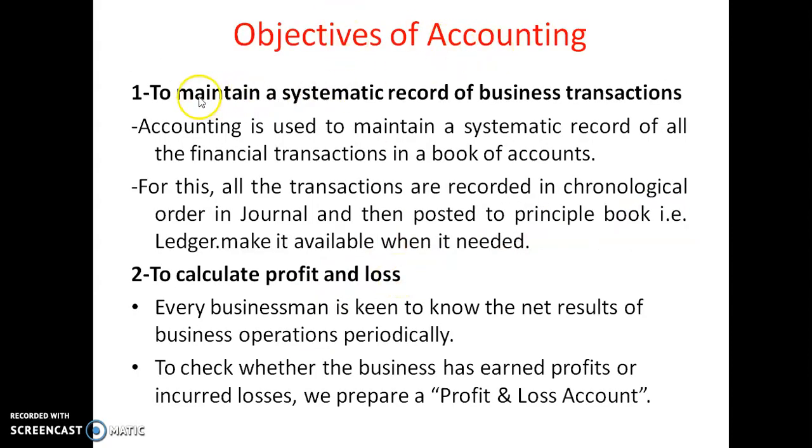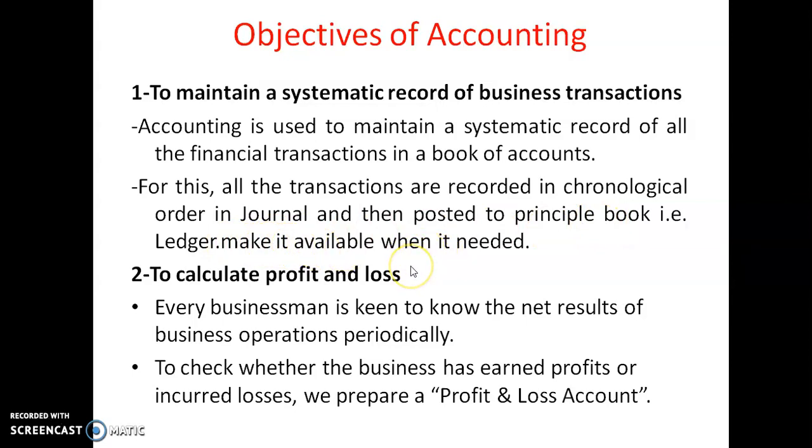Objectives of accounting: to maintain a systematic record of all business transactions. This is the first objective of accounting. Accounting is used to maintain a systematic record of all financial transactions in books of accounts. For this, all transactions are recorded in chronological order in a journal and then posted to the principal book, that is the ledger, to make them available when needed.